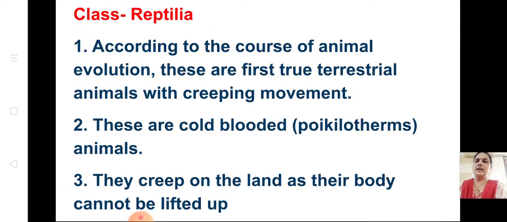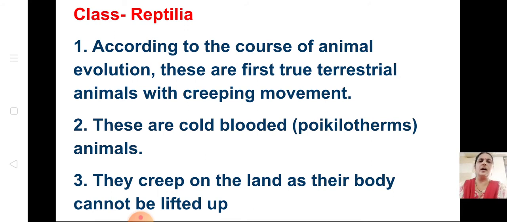Now let us come to the next one. Class reptilia. This you know, reptilia means reptiles are all the snakes, all those lizards, all those come under reptilia. According to the course of animal evolution, these are first true terrestrial animals with creeping movement. You all know reptiles like snake, they creep. These are cold-blooded animals. What is meant by cold-blooded? I told you the term for cold-blooded is poikilotherms, isn't it?